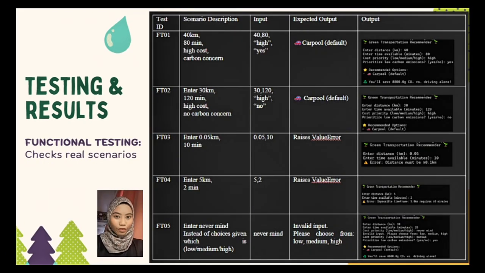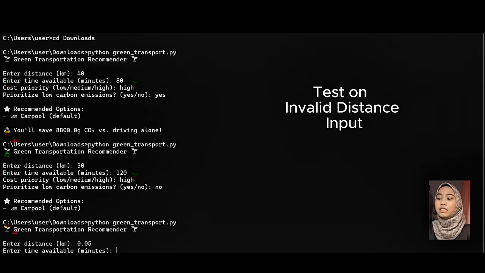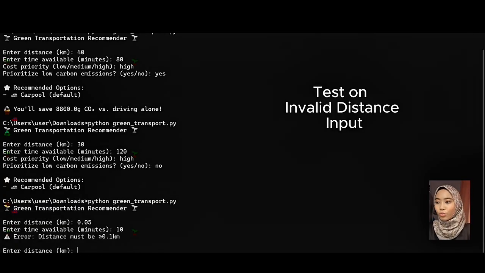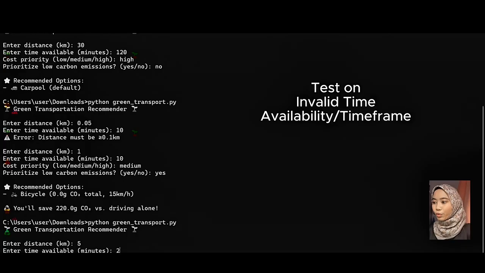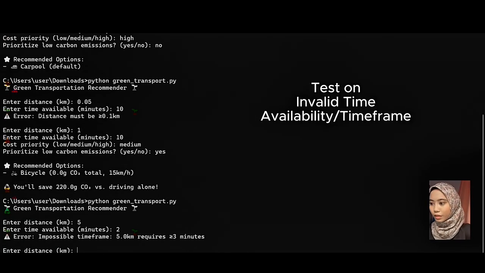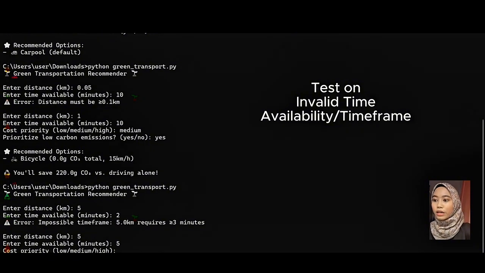Okay, we continue with functional testing. What is functional testing? Functional testing will ensure the functions operate as intended. Also, it can check real scenarios. The system will raise an error about the distance, which must be more than 100 meters. The error will be raised with a note: impossible time frame. It also recommends that if we put a distance of 5 km, it requires an equal or longer time of 3